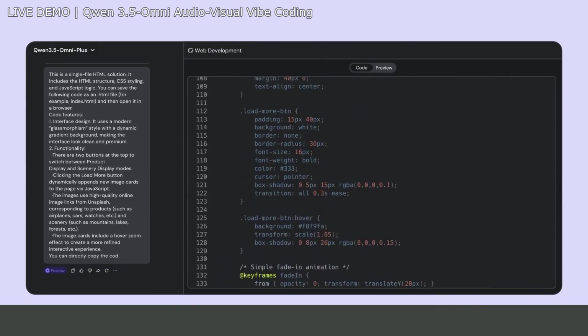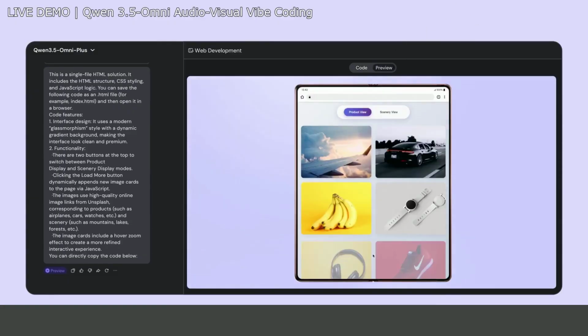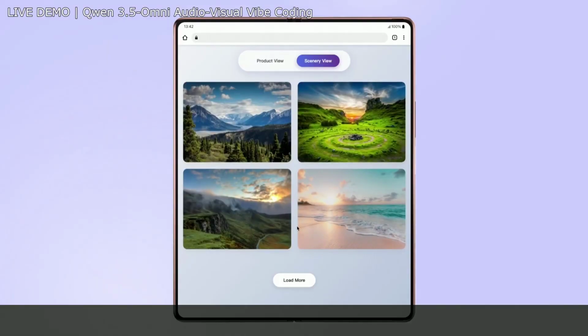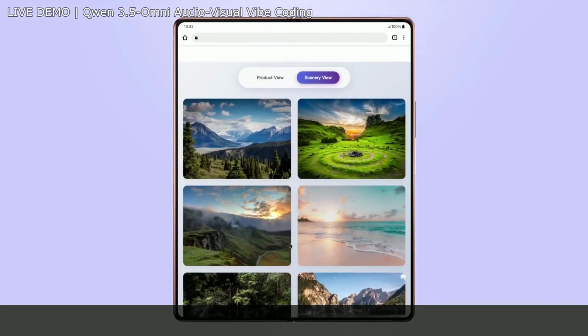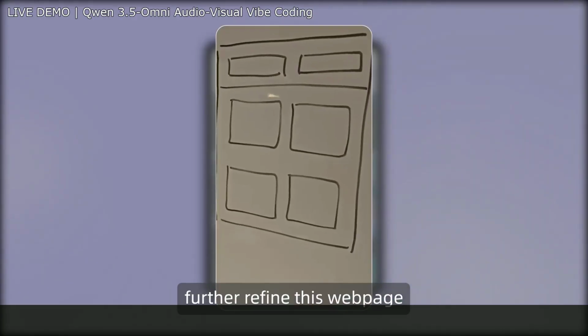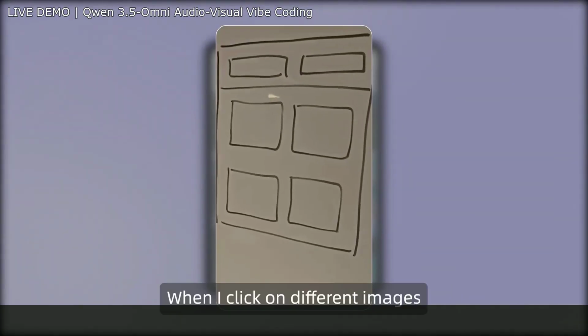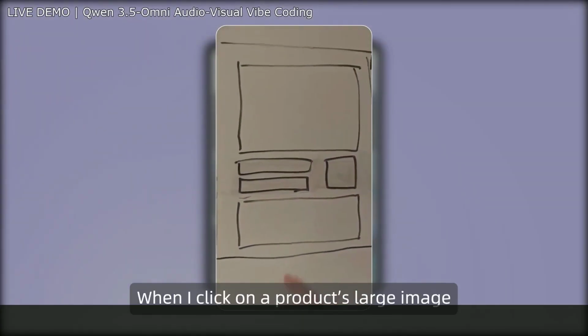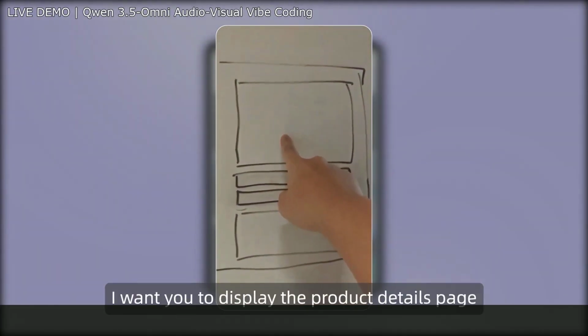Then the user says, "I want you to display different detail pages," and the model generates a full product detail page, with a Buy Now button, click interactions, a success message. The iteration continues. User points at the bottom of the sketch and says, "Include additional details." Then points at a specific section and adds information such as elevation.